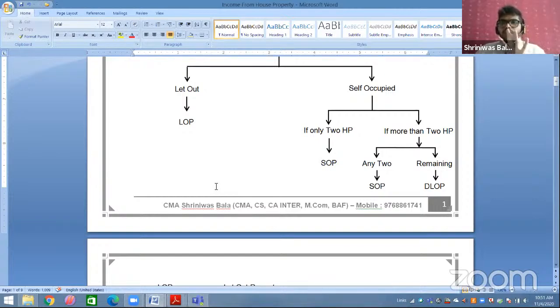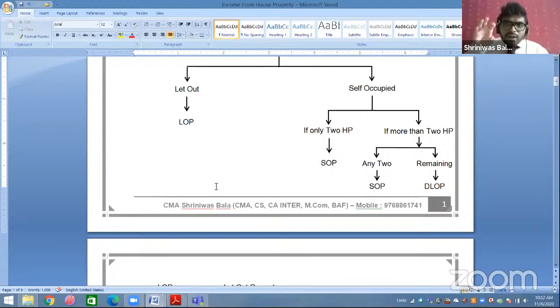I have 5, all 5 self-occupied, there is a problem. So if you have up to 2 house properties and you are using both for SOP, no problem. But if you have more than 2 and you say you are using all of them for self-occupied purpose, then it is not allowed.